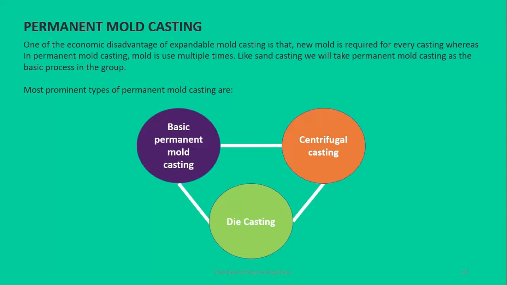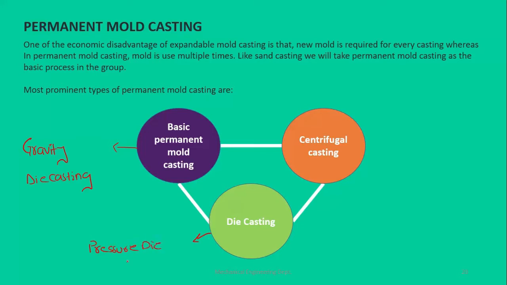So some of the main types of the permanent mold casting include the basic permanent mold casting, die casting, and the centrifugal casting. They can be differentiated from each other. This basic permanent mold casting is also known as the gravity die casting, right? And this die casting is called the pressure die casting.